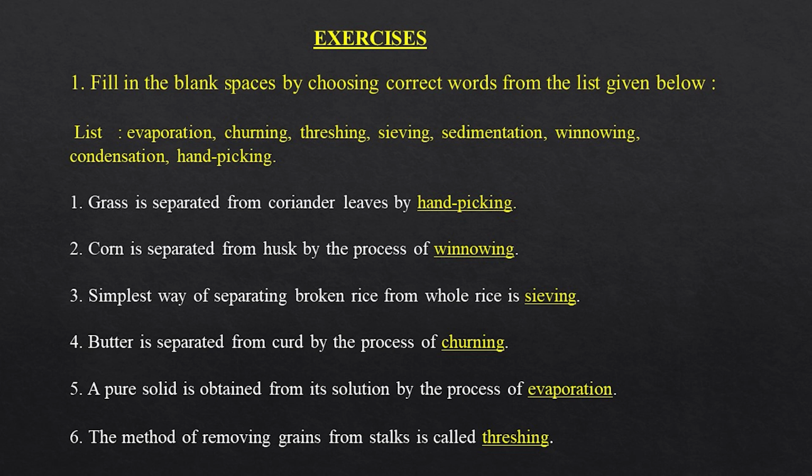3. Simplest way of separating broken rice from whole rice is sieving. 4. Butter is separated from curd by the process of churning. 5. A pure solid is obtained from its solution by the process of evaporation. 6. The method of removing grains from stalks is called threshing.